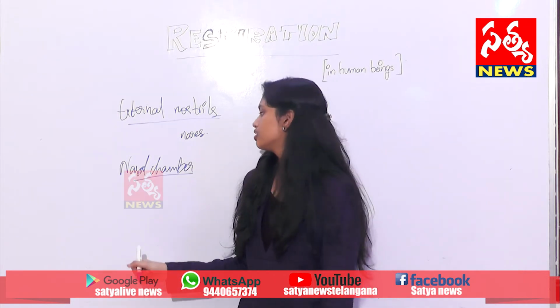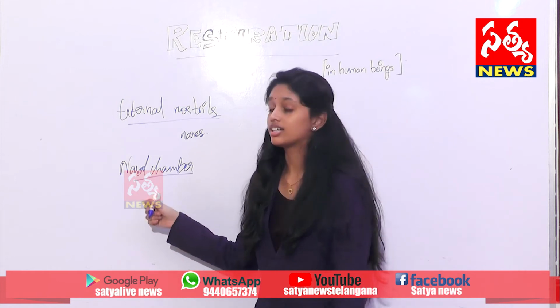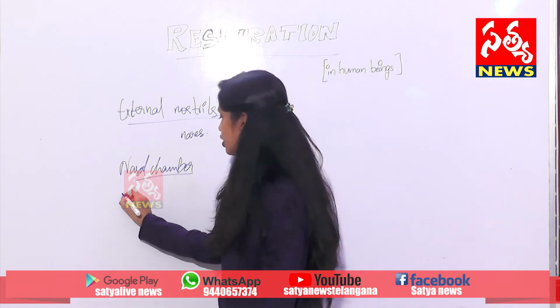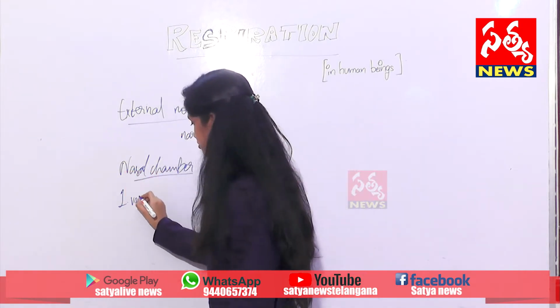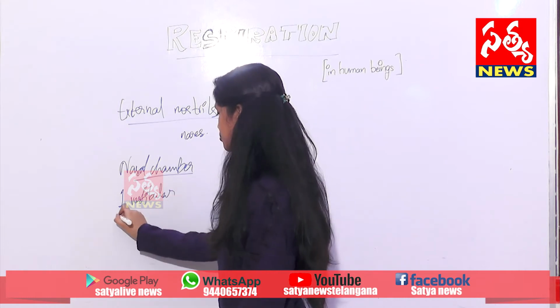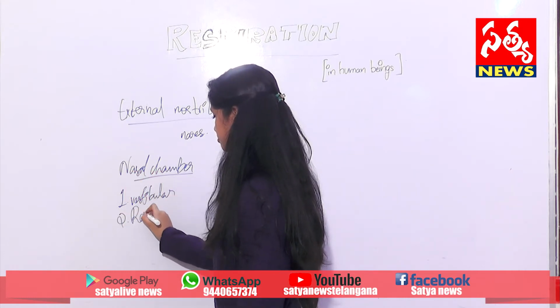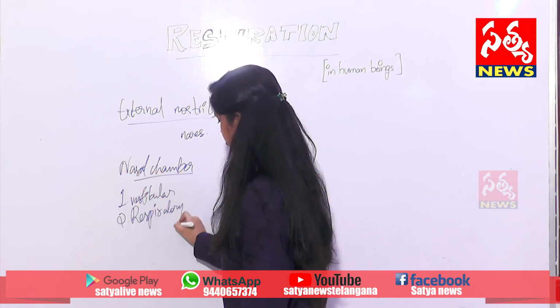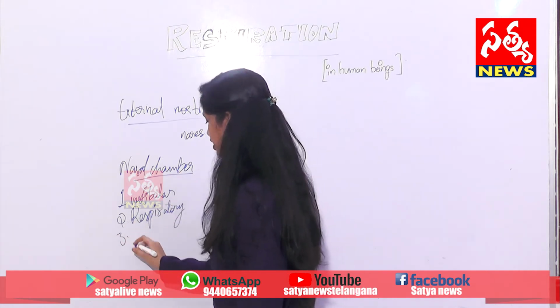And this nasal chamber is divided into three parts. Number one, the vestibular part. Number two, the respiratory part. And number three, the olfactory part.